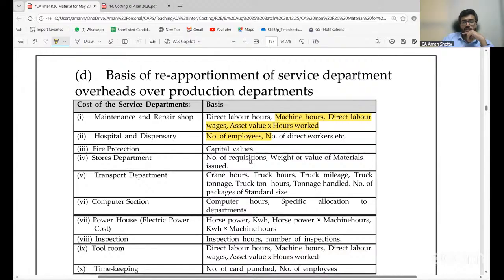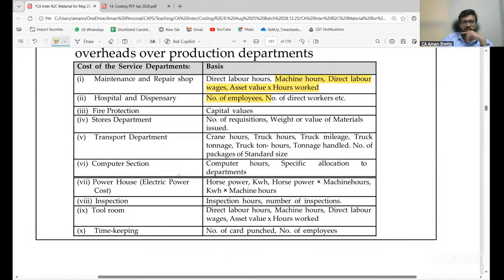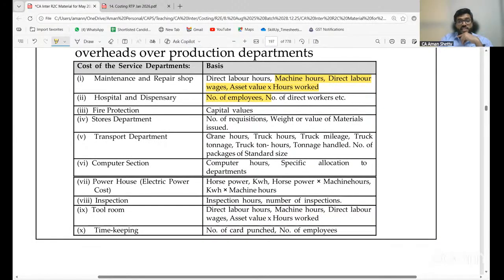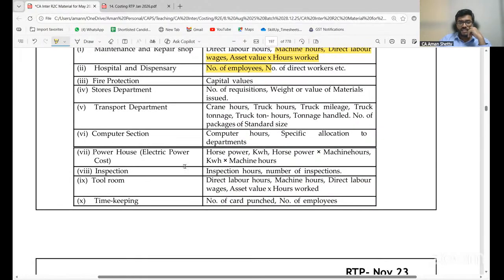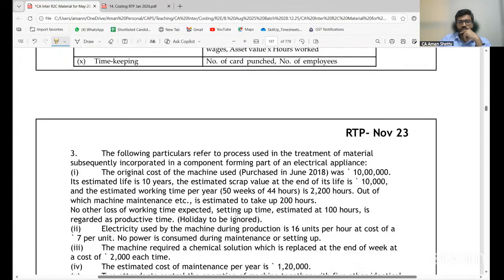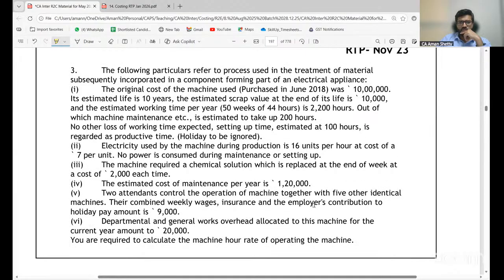Stores department, number of requisitions, weight, value of materials issued. Transport department based on the truck hours, truck mileage, and all of this. Computer section, computer hours. Powerhouse, horsepower. Then inspection hours. Tool room based on my direct labor hours, machine hours. Timekeeping based on number of employees. Simple. Okay.